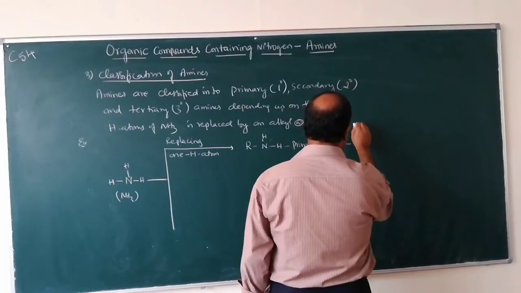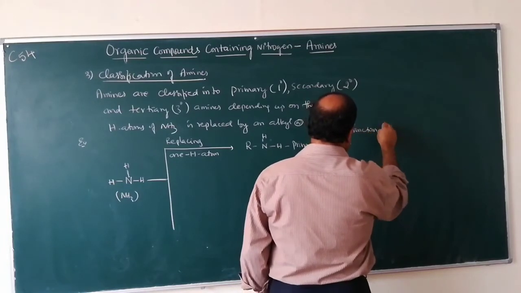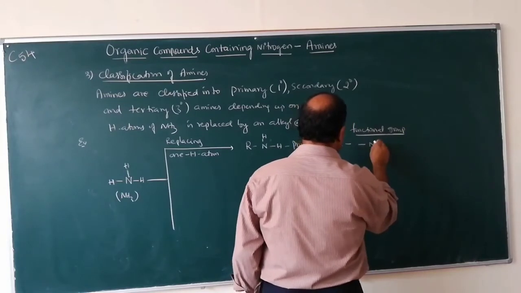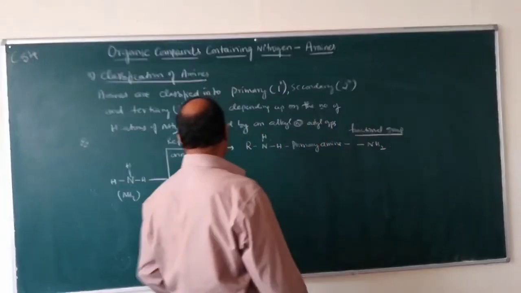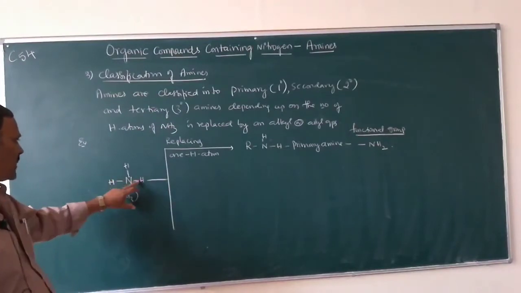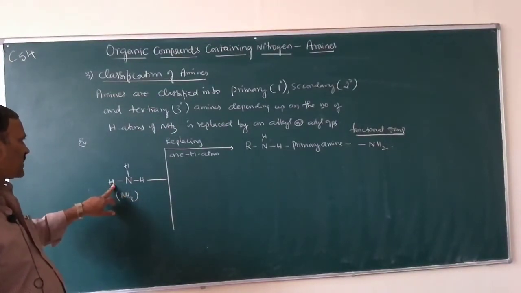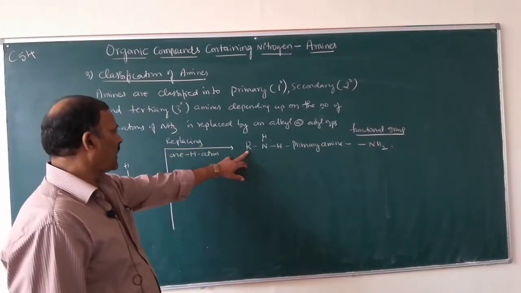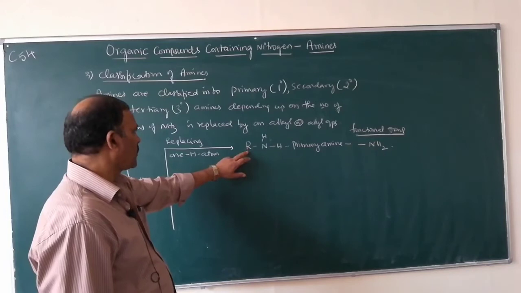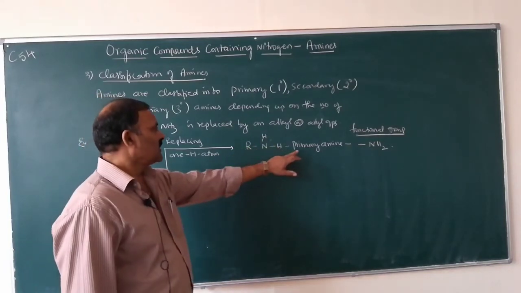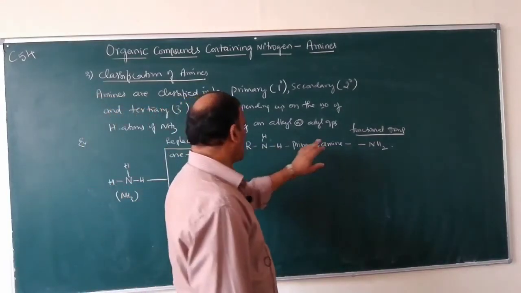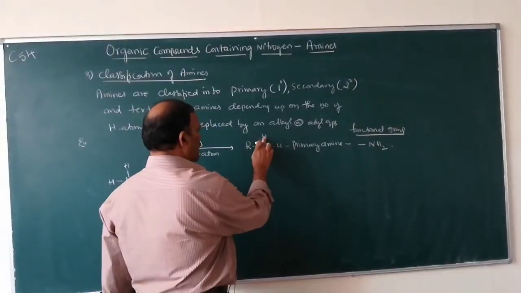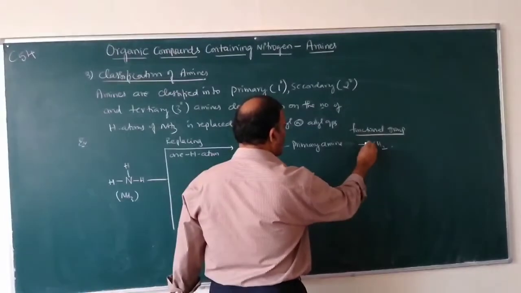And what is its functional group? The functional group is NH2. So this is ammonia, NH3. If one hydrogen atom is replaced by an alkyl or aryl group, you will get RNH2. This is called a primary amine. In a primary amine, NH2 is the functional group.